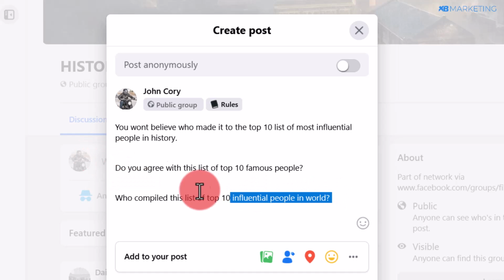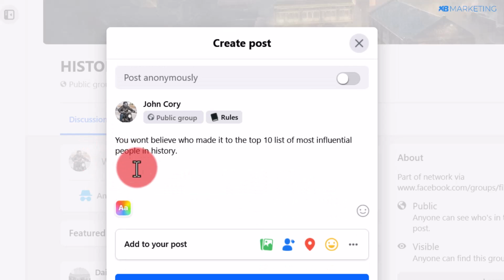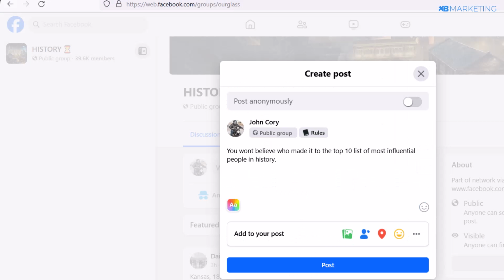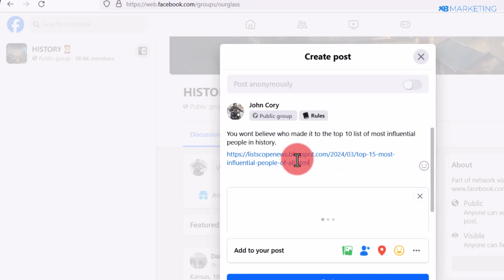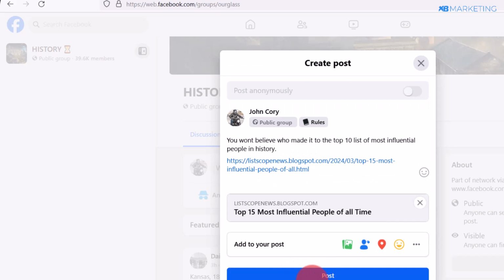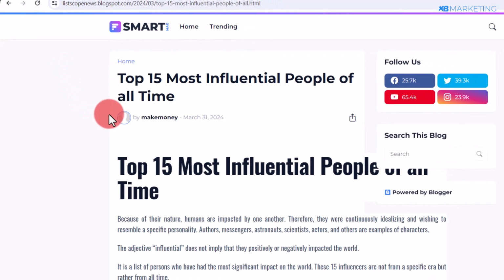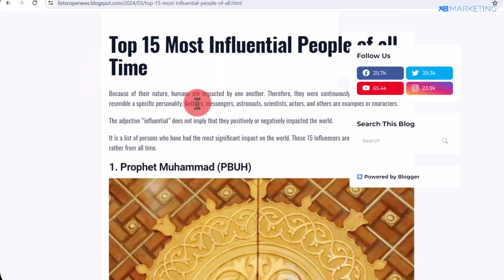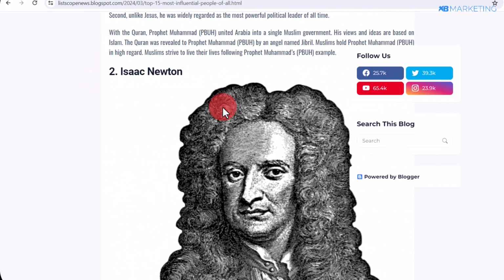All right. So once you do so, I'm going to take the first one as an example. All you then need to do is to copy the link to this post like this. So once you copy the link, you want to then simply paste in the link right here. And once you do that, all you just simply need to do is to click on post to post this to this group. And most moderators are going to approve your post as this is not a direct or an outright promotional page. All right. So once people come over to this page, they will be taken to your content locker and you'll be making money in passive income.